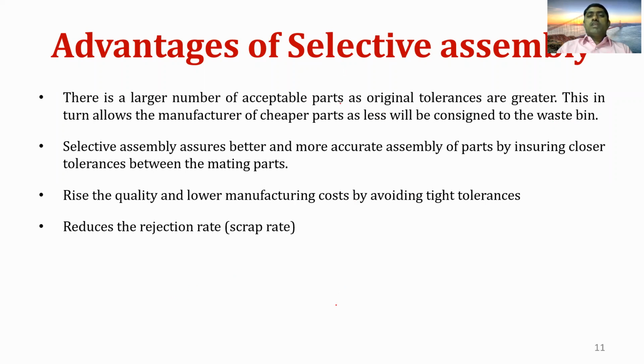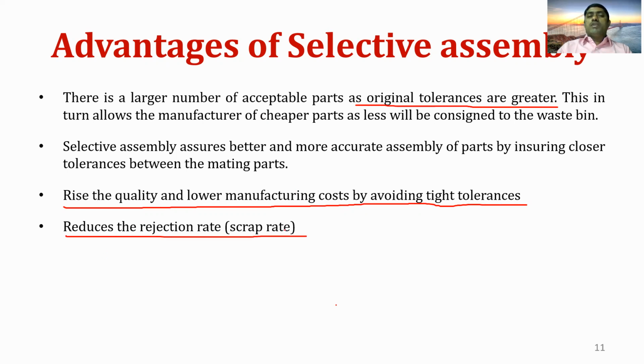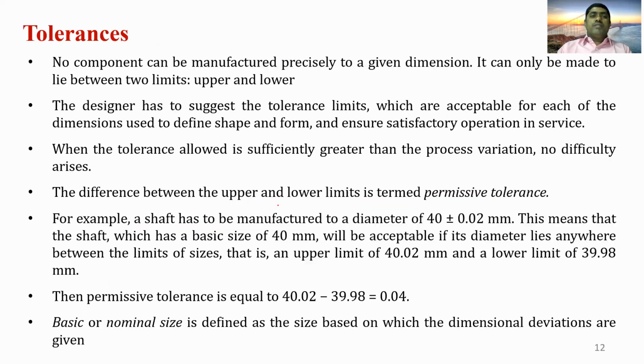So there is a large number of acceptable parts as original tolerances are greater. This in turn allows the manufacture of cheaper parts as less will be consigned to the waste bin. So selective assembly assures a better and more accurate assembly of parts by ensuring closer tolerances between the mating parts. So it raises the quality and lowers the manufacturing costs by avoiding the tight tolerances, and reduces the rejection rate or scrap rate using the selective assembly process.